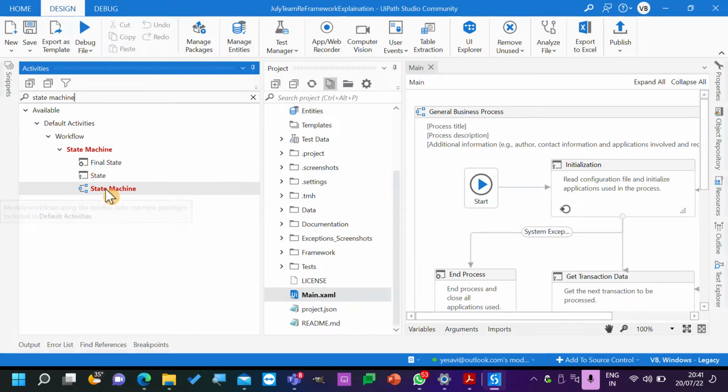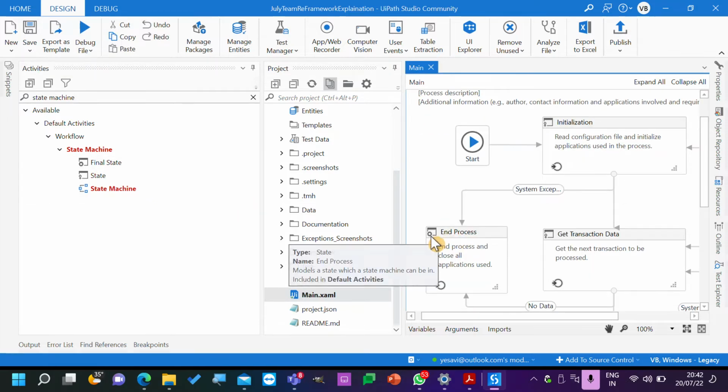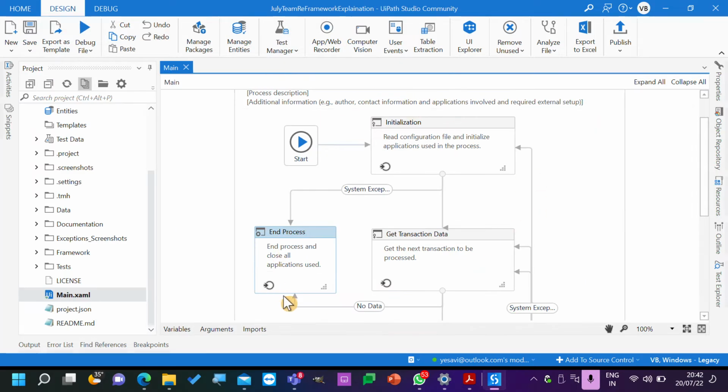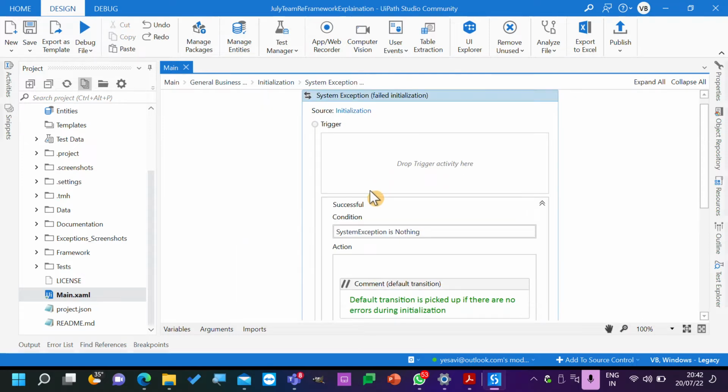3 activities. A state machine is a container, like a flowchart. For the flowchart, we'll have a container, right? Like that, and we'll have a state and final state. So if you see this particular stop symbol, this means that this is the final state. And if there is this anchor symbol, then this is a state where you can add the transactions and update the transactions. So from here, you cannot take any transition out, but from here you can see, here we can have a transition. Important point is that transition also contains code.